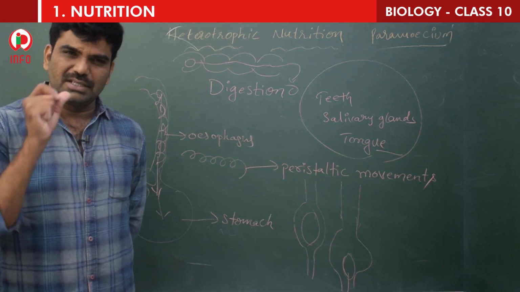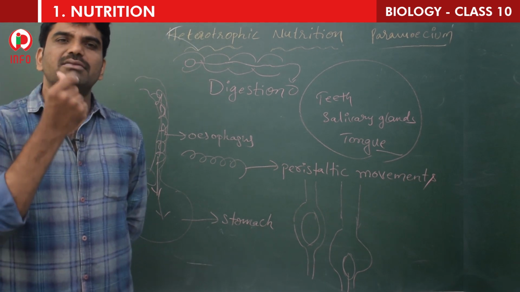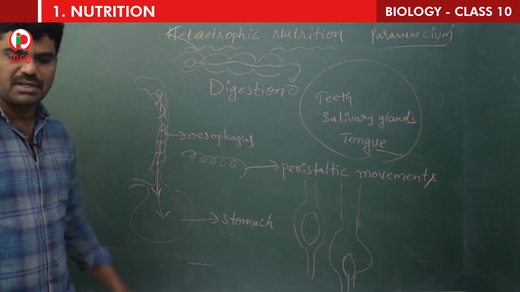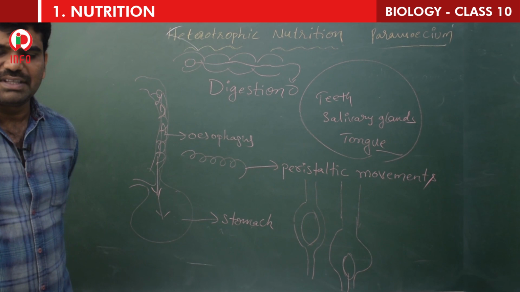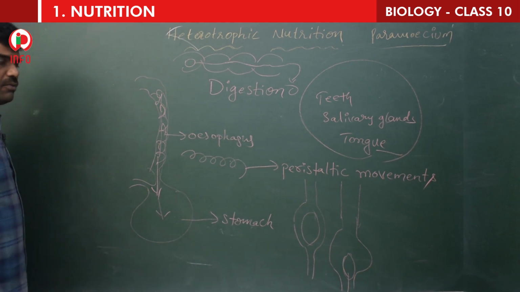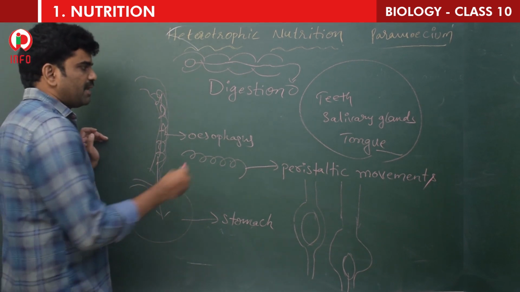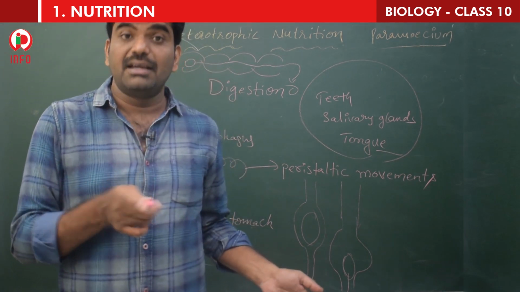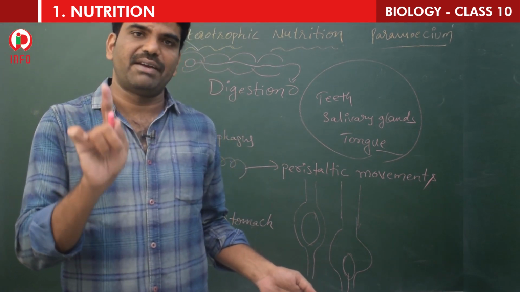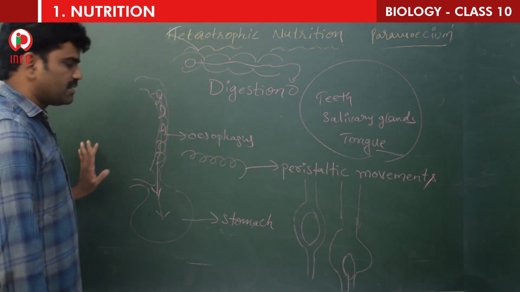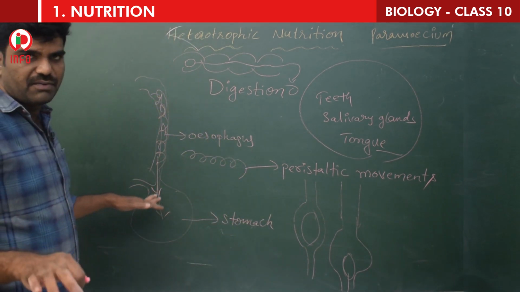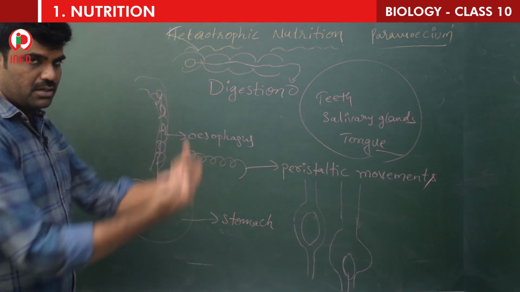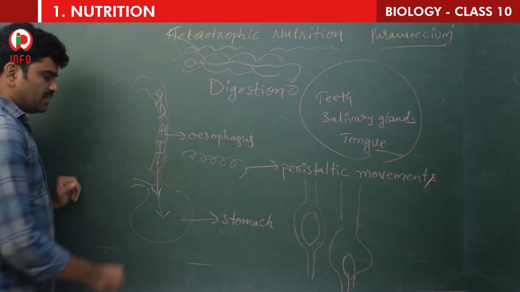In the mouth the bolus is there. The bolus passes into the esophagus. From the esophagus, the next part is the stomach. At the stomach, food gets churned with gastric juice. In the mouth, one juice we came across, that is saliva. Saliva helps in making the food wet, and also has one enzyme, that is salivary amylase. Next part is the esophagus. No digestion in the esophagus, simply sending the food down. And next down is the stomach.